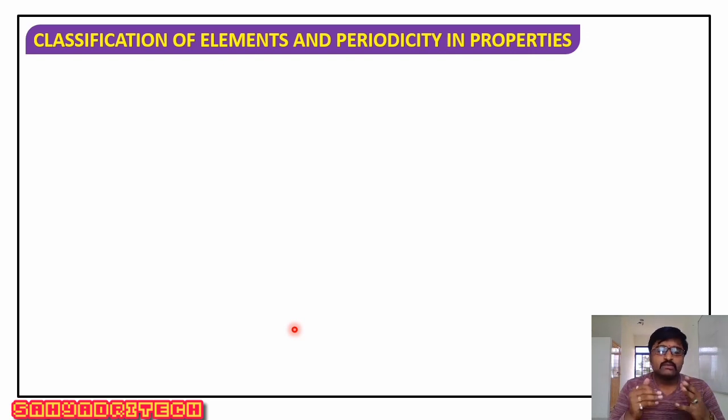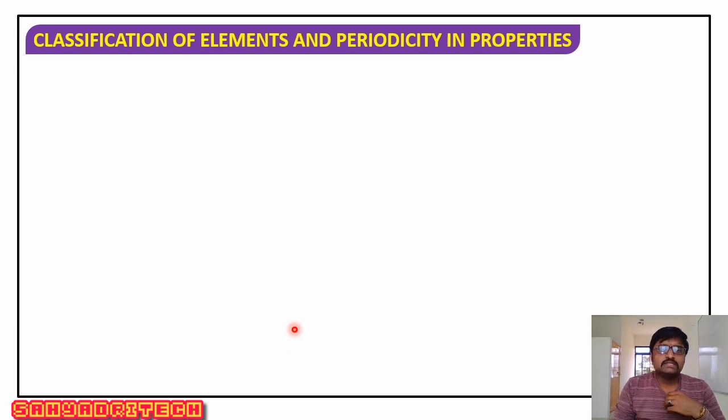This law also met with limitation and is applicable only to elements up to atomic number 20, that is calcium, or mass number 40. Beyond 40, again Newland's law of octaves fails to fulfill the criteria. Later on, Lothar Meyer proposed the Lothar Meyer periodic table, and this continued with Mendeleev's periodic table.